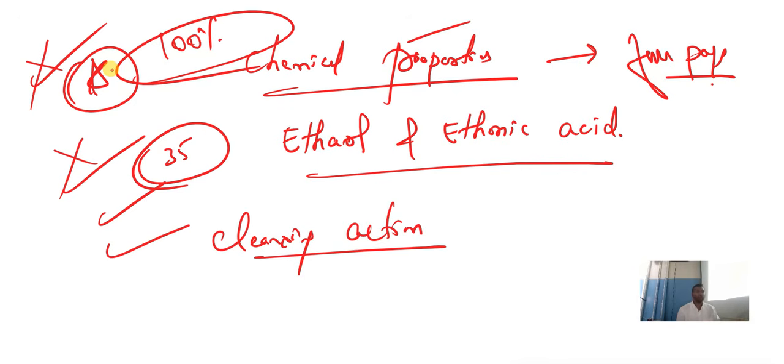Look, son, from this chapter, this is the heart of this chapter. These three topics are very crucial, important and scoring topics. It is compulsory to study these three topics. You have to study at any cost: chemical properties of carbon compounds, ethanol and ethanoic acid, and cleansing action of soap. These three topics are crucial topics.